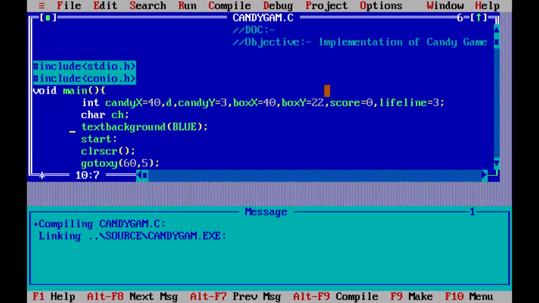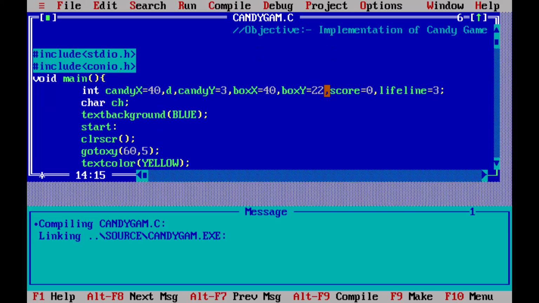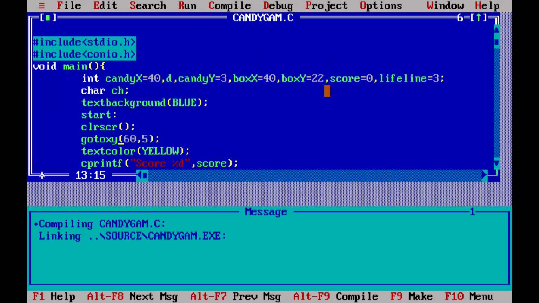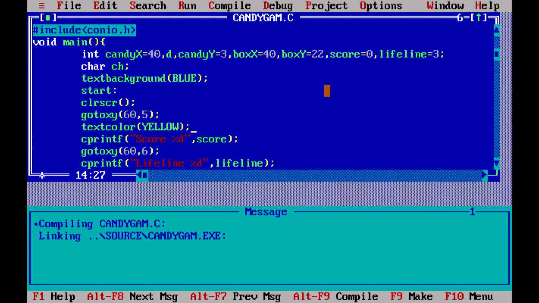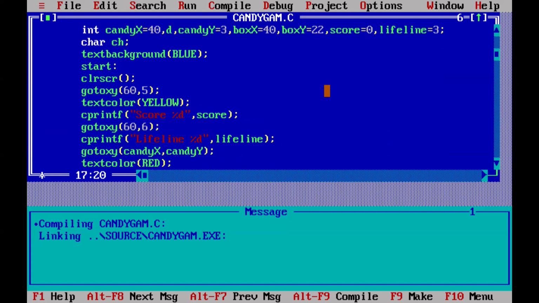I've given the label as start. Whenever you end some label with the colon, it becomes a label, right? I've cleared the screen, and the gotoxy function is used to position the X and the Y axis wherever you want the element to be. And I have given the text color as yellow. So the score will be printed at X axis 60 and Y axis 5. And below that the lifeline will be printed.